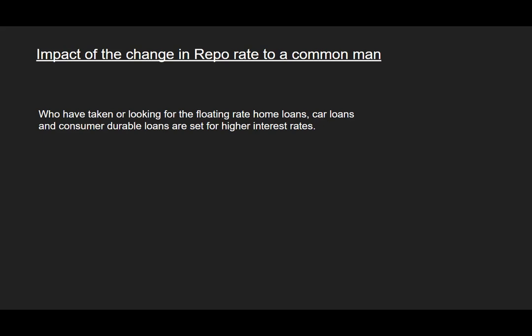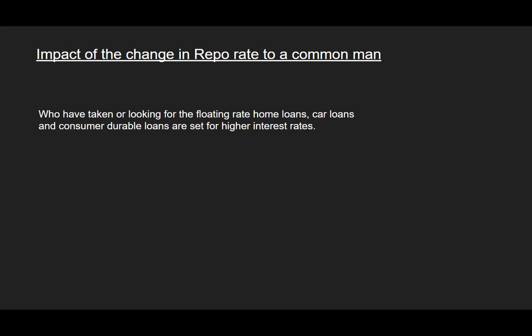I hope this explanation will help you to understand what is impacting the common man in the repo rate hike. Because of these high interest rates, we will not be interested in taking a loan now, because already existing loans also will increase. If we have taken any loan on the floating rate, and some loans are on fixed rate, where the percentage of interest is fixed, but some people take the floating interest rate, those loans will be increased now by 50 basis points, or 0.5%. That impacts the common man a lot.